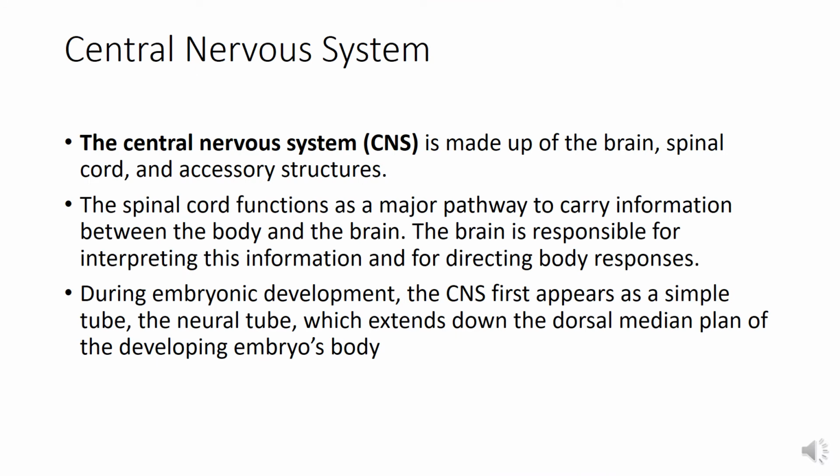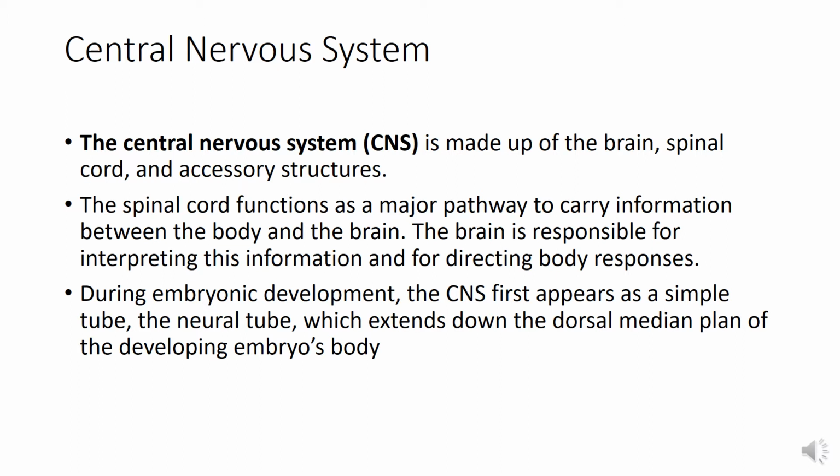The central nervous system is made up of the brain, spinal cord and accessory structures. The spinal cord functions as a major pathway to carry information between the body and the brain. Now the brain is responsible for interpreting this information and for directing body responses.